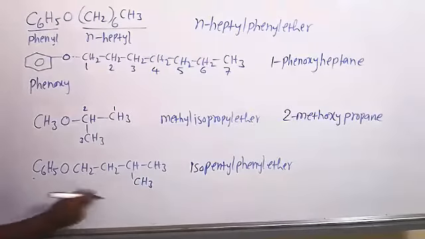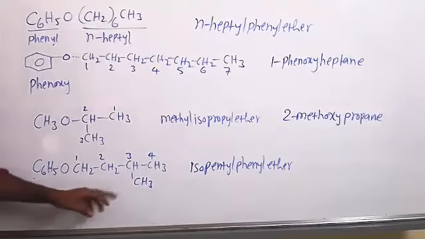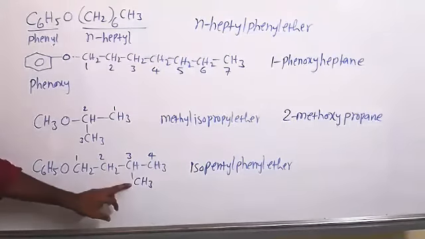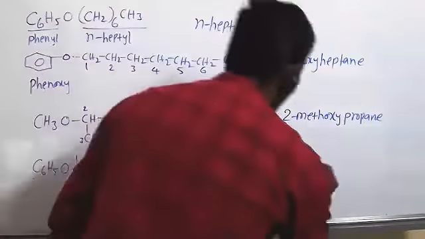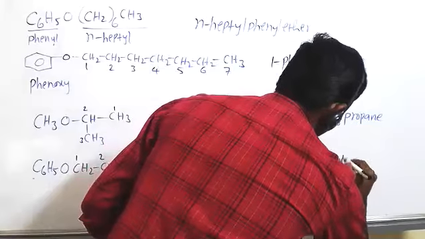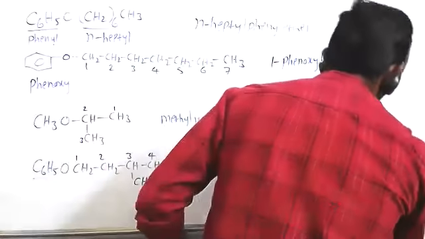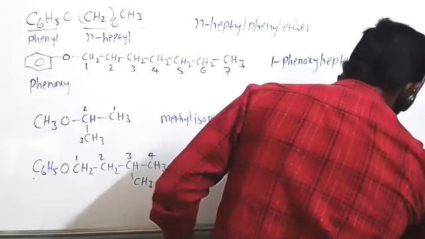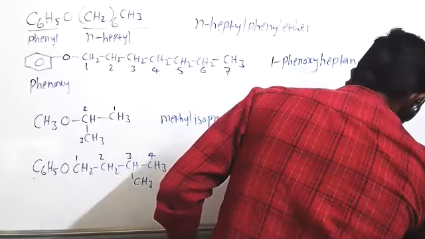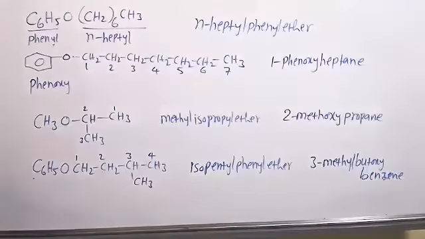So first we need to write this name with oxygen. This is 1, 2, 3, 4. Third position methyl is there. So 3-methyl butoxy, 3-methyl butane with oxygen. So butoxy benzene. 3-methyl butoxybenzene.